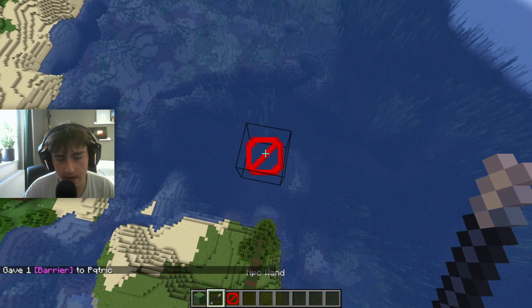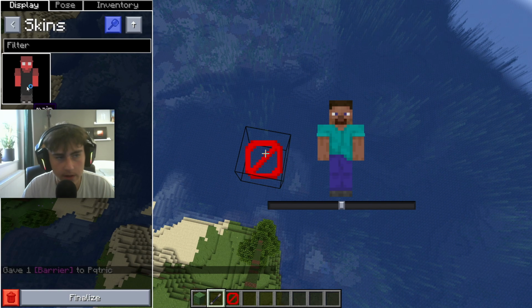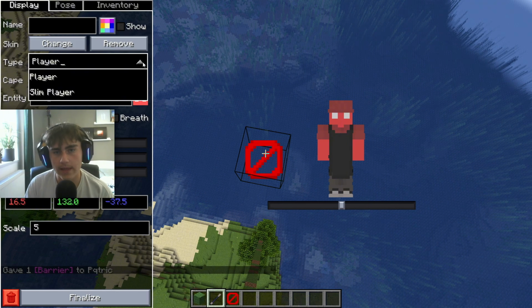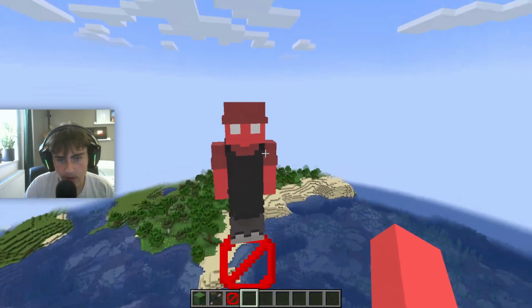Now you're just gonna go over to the NPC wand and right click. Then go change your skin. I already have mine preset, but you can just open the skin folder and drag it in from there. Then go over here to type. If you have a normal, wide Minecraft skin, you don't have to change anything, but I have a slim player one, so I'm just gonna do that. And then you just go over here to finalize. Boom, now you have your NPC right here.